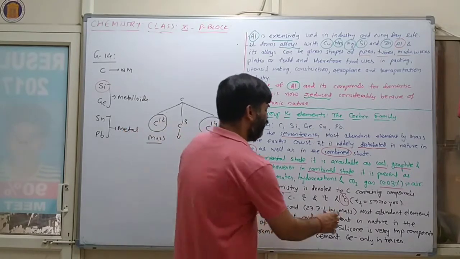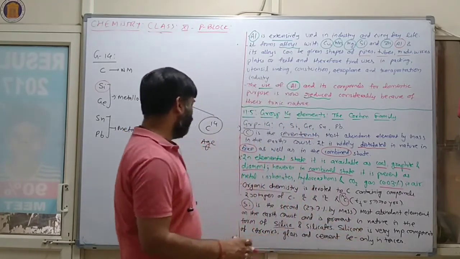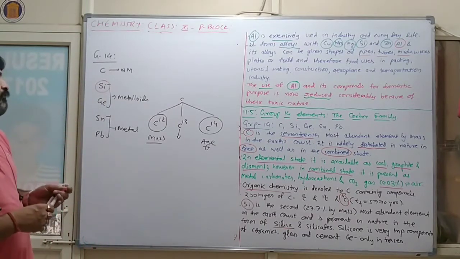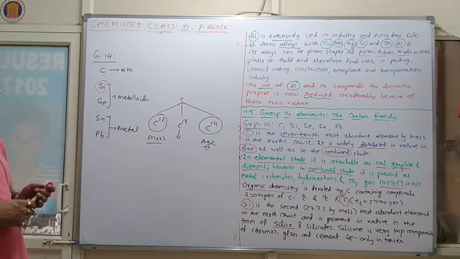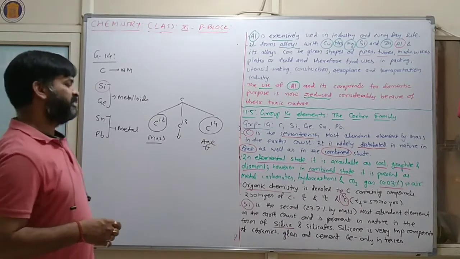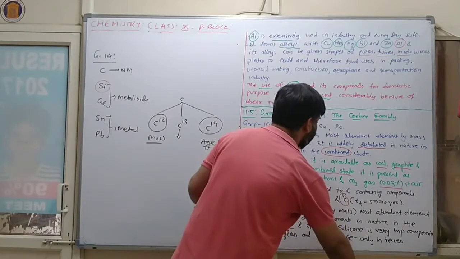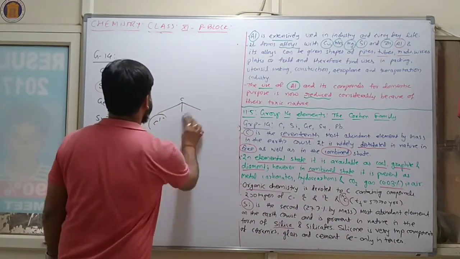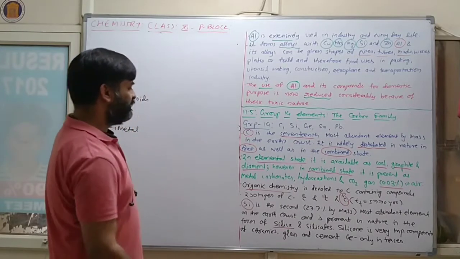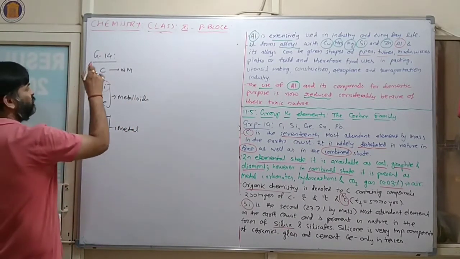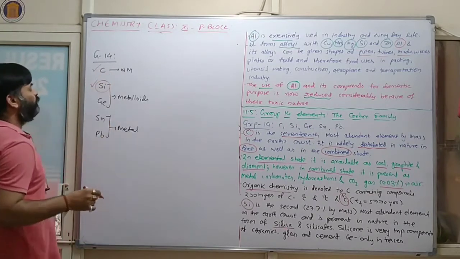Silicon is a very important component of ceramic, then glass, and then cement. Now every piece of information related to carbon and silicon is completed.